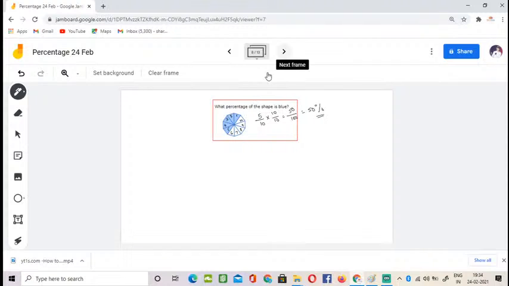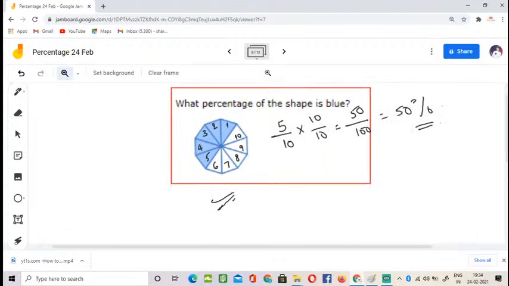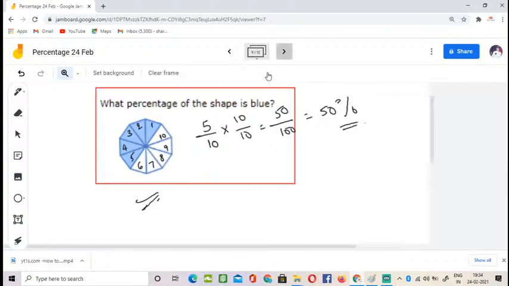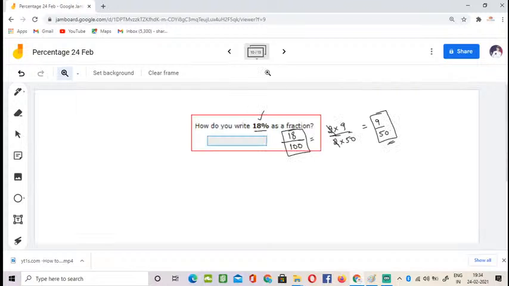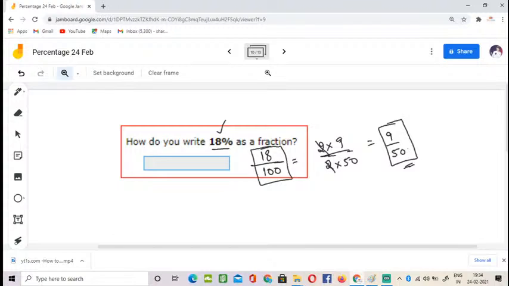And what is the other thing that you learned? This is also the same thing. This is not divided into 100 equal parts; only 10 sections are there. So we were converting that into 100 sections and finding out the percentage. This is also the same method, and here they are giving us the percentage and we were converting that into a fraction. 18 percentage means 18 by 100, and we converted that into the simplest form.